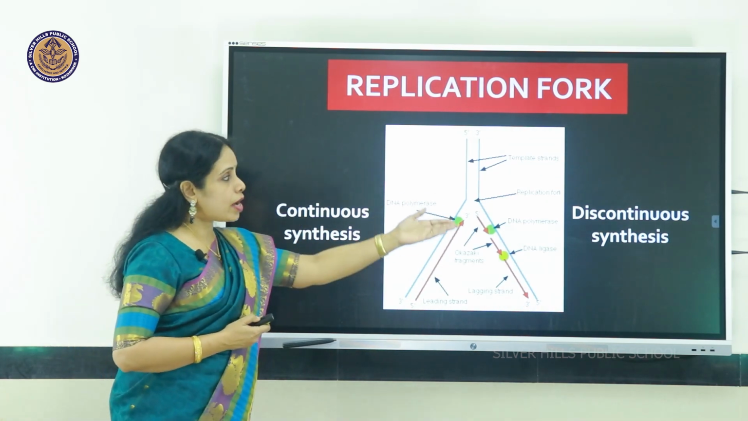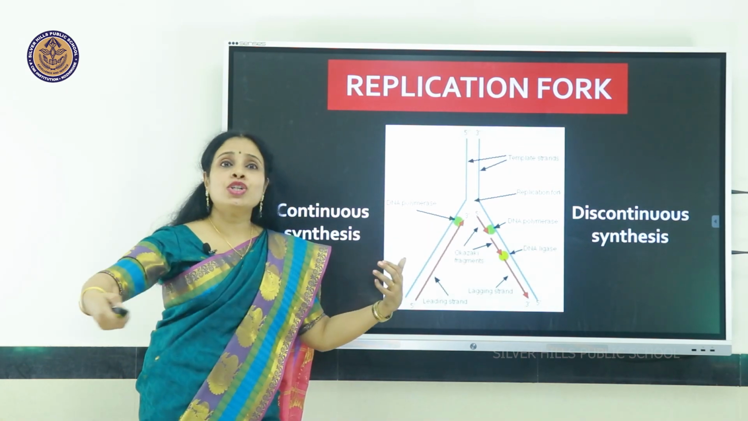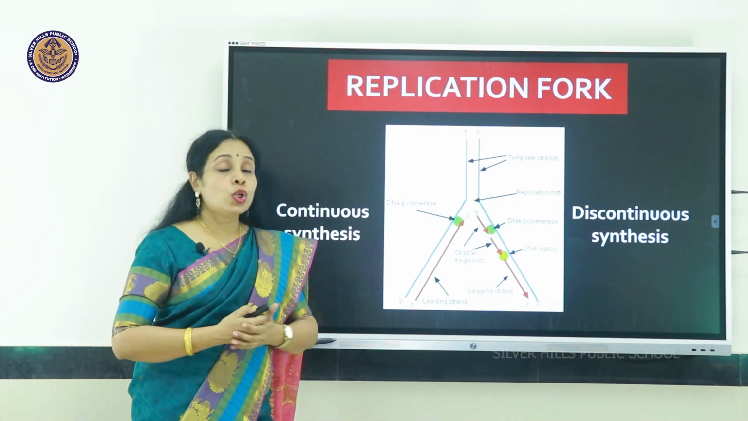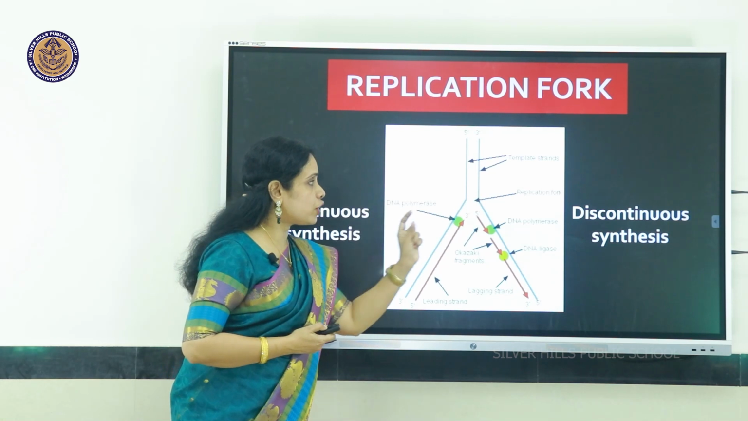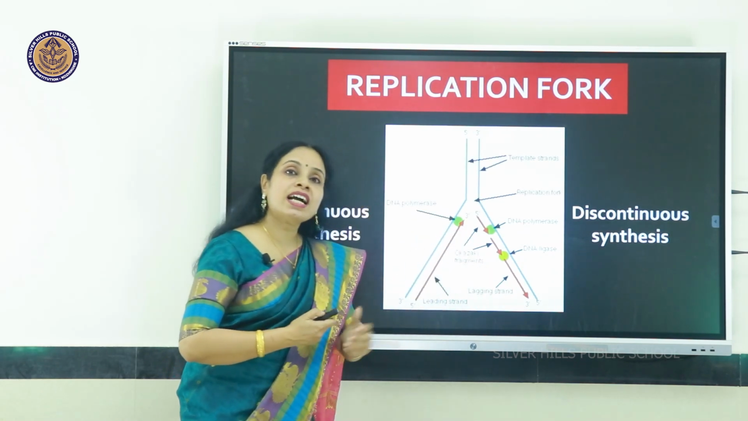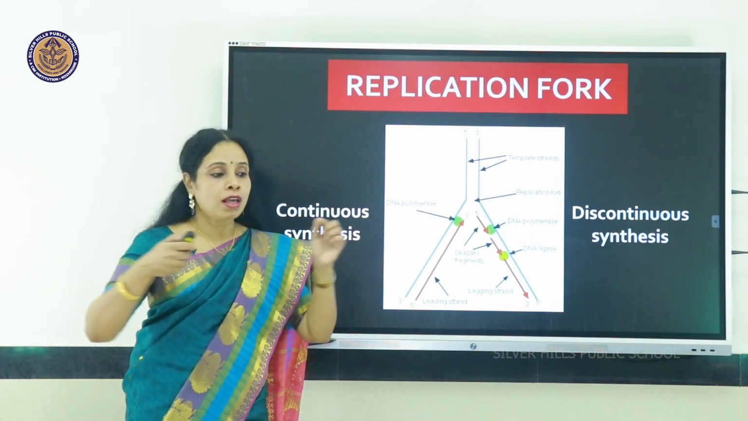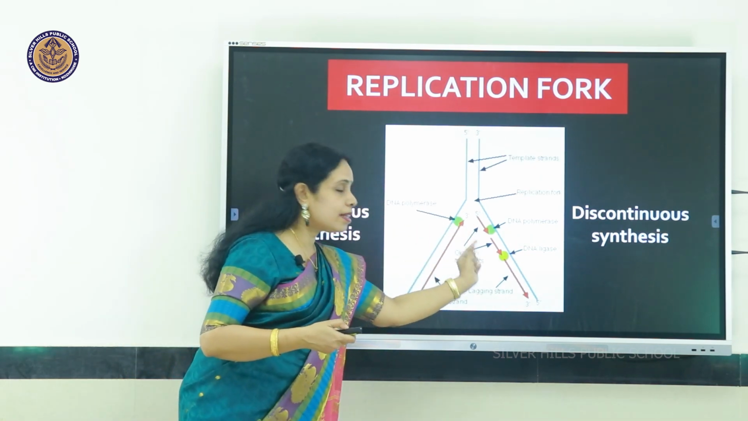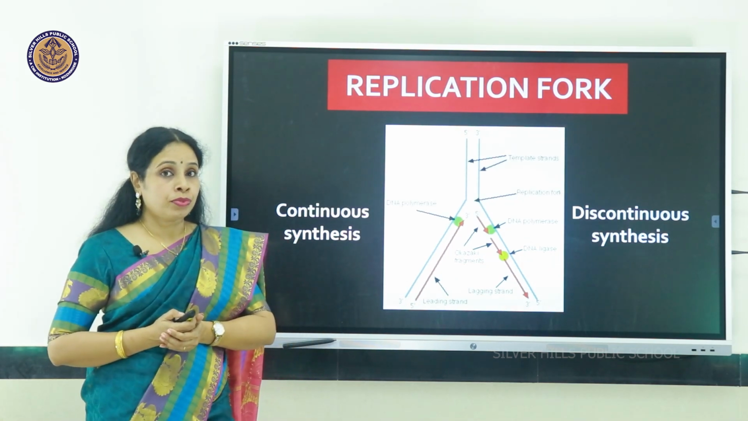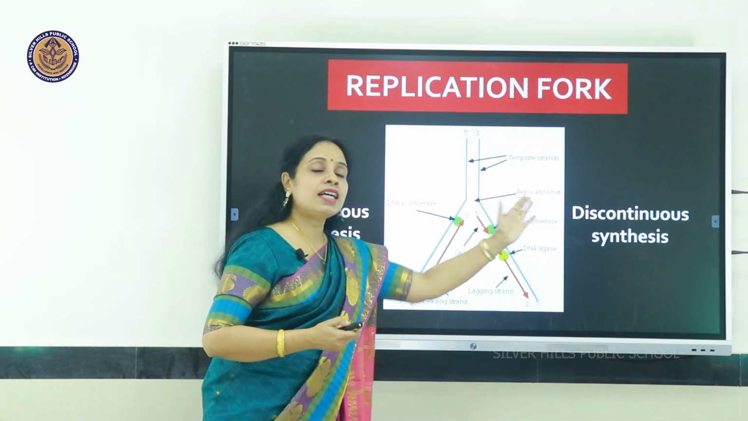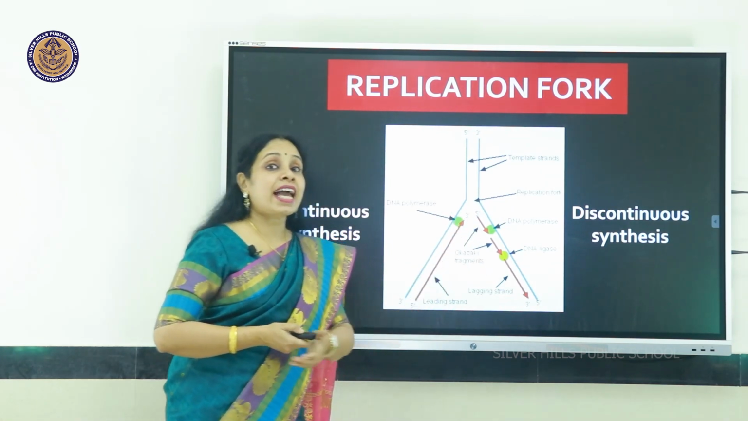But look at the other strand, it is having difficulty. It can't make the new strand easily. So it is adopting a shortcut. It is forming short stretches, which are called Okazaki fragments. And once the fragments have been formed, the gap between them is sealed by an enzyme called ligase. So there you find there is discontinuous synthesis, and that strand is called the lagging strand.